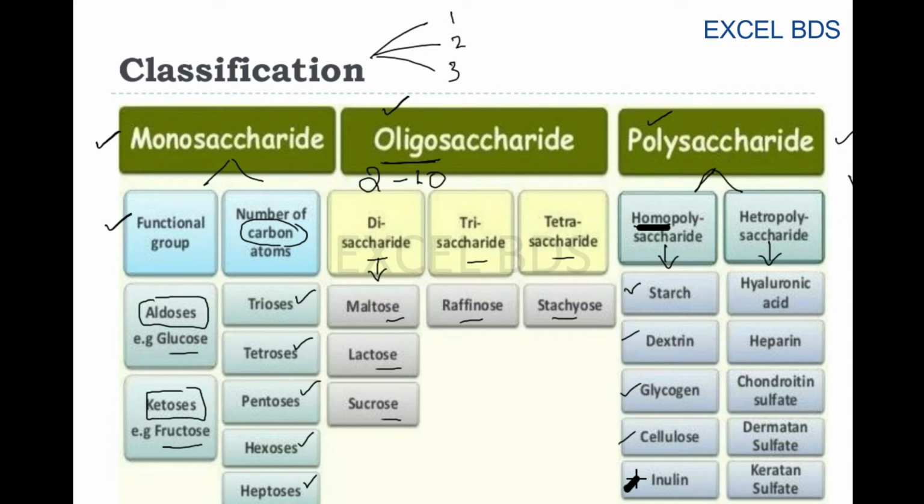Next, coming to heteropolysaccharides. Hetero means different. Means what? They are made up of different monosaccharide units attached to each other. Examples include hyaluronic acid, heparin, chondroitin sulfate, dermatan sulfate and keratan sulfate. So these are the classification of the carbohydrates, which is the major chunk of the question.